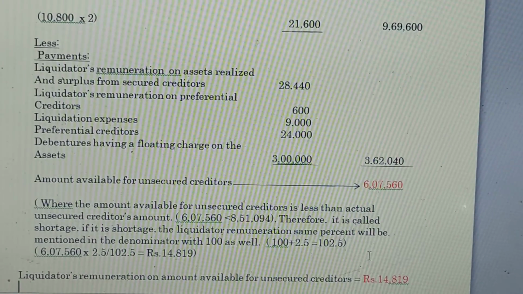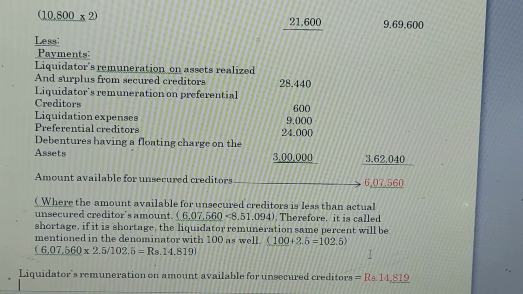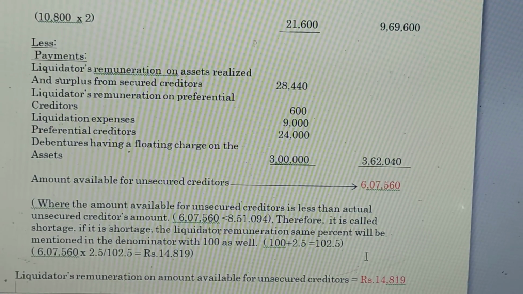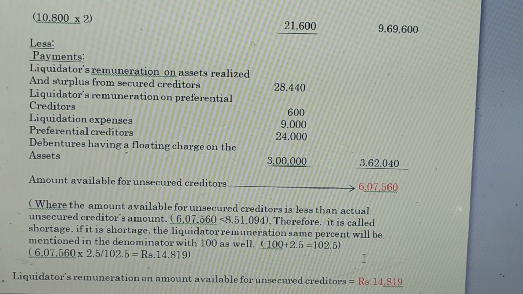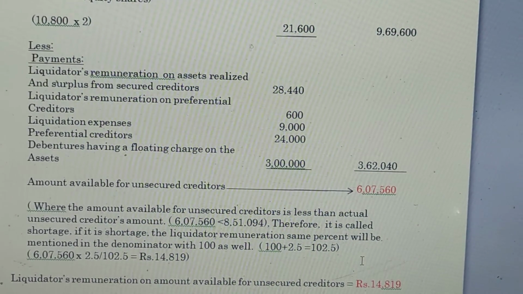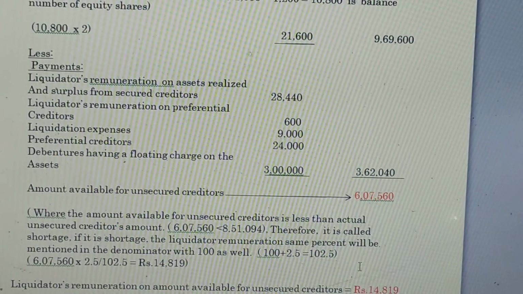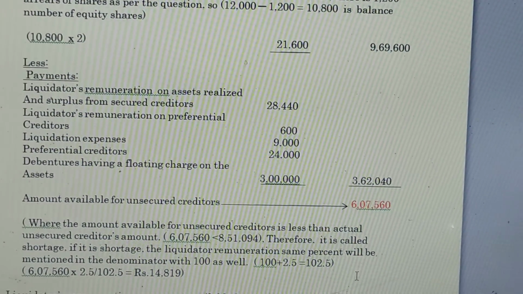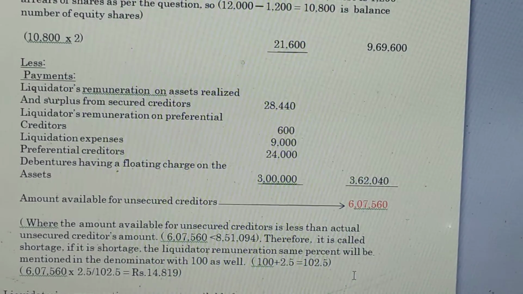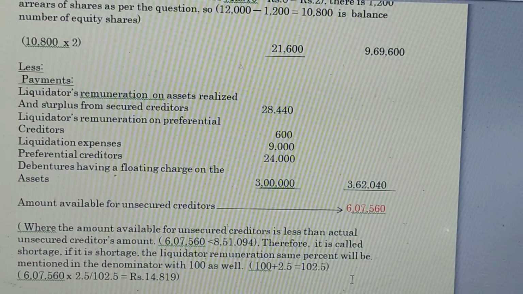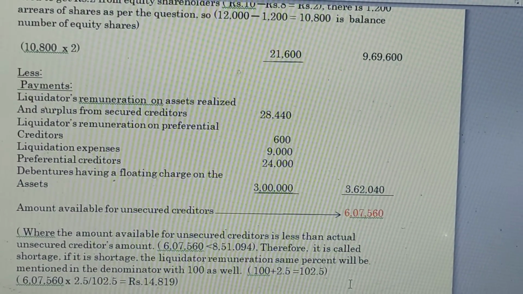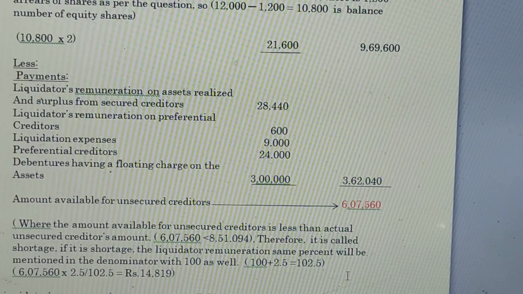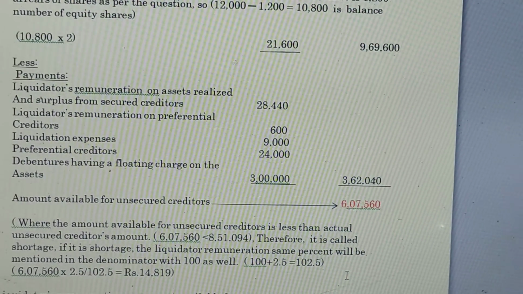Then we add all the payment items: 28,440 plus 600 plus 9,000 plus 24,000 plus 3 lakhs. We get total payments of rupees 3,62,040. The total payments will be deducted from the total receipts. So 9,69,600 minus 3,62,040, we get the balance amount of 6,07,560.